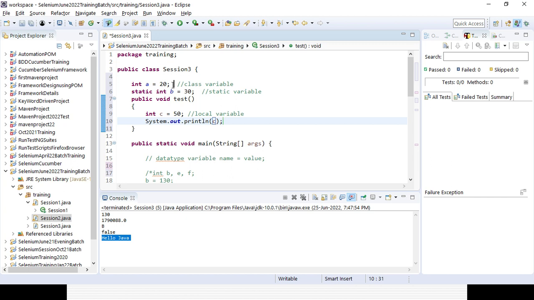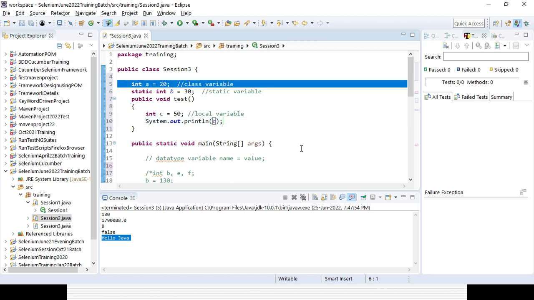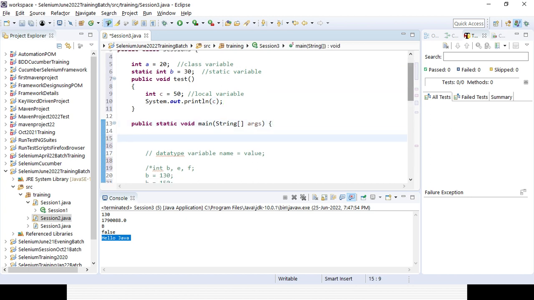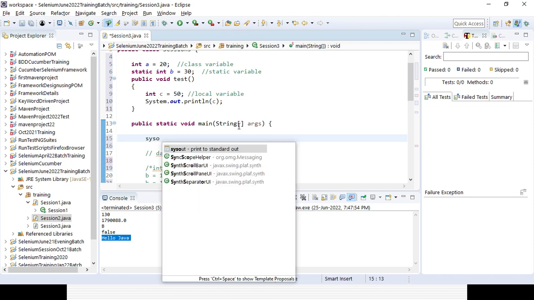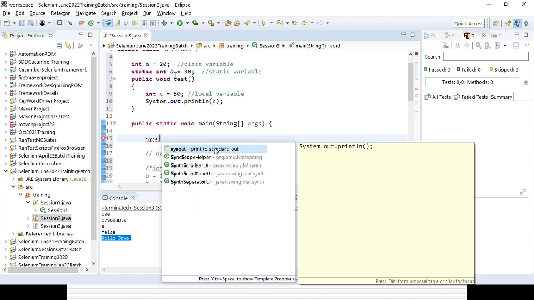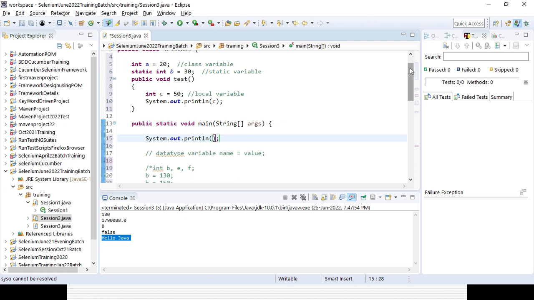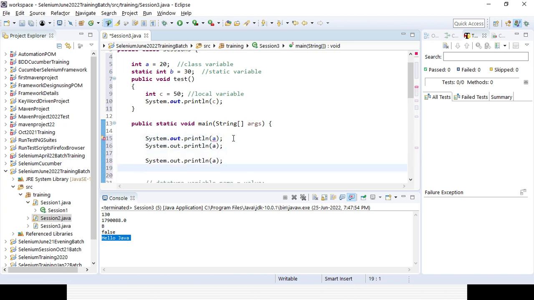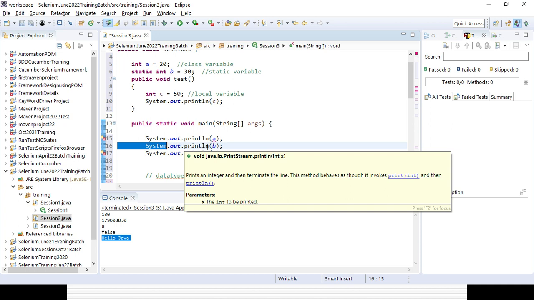Then what is a class variable, and how can we access it in the main method? The class variable is the one I have defined at the class level. Now if I want to use a, let's try to call all the variables and see what problem comes. Then you can understand the implication of each variable type. I want to call a, b, and c. You can see for b there is no error message, but for a and c an error message is there.